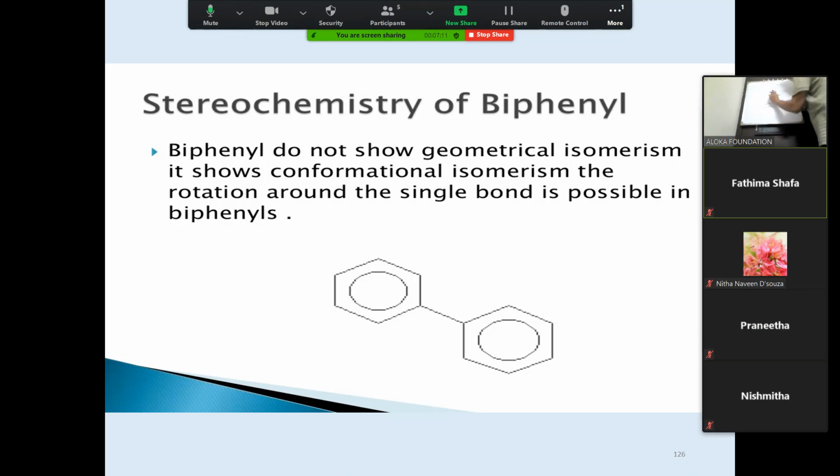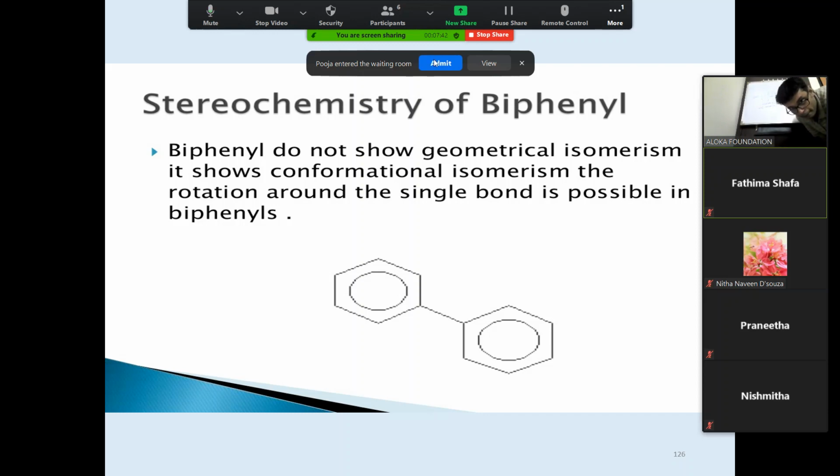Did you understand why it is not geometric isomerism? In geometric isomerism, if there is a double bond, there is restricted rotation across the double bond, so you cannot rotate freely. But in biphenyls, there is rotation across the carbon-carbon single bond, which is connecting the two aromatic rings, the aryl rings. This bond is known as the pivotal bond, and the compounds are known as biaryl compounds.